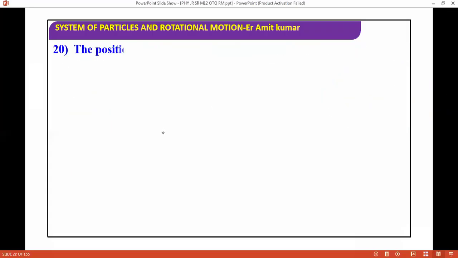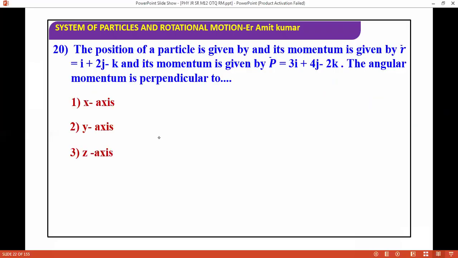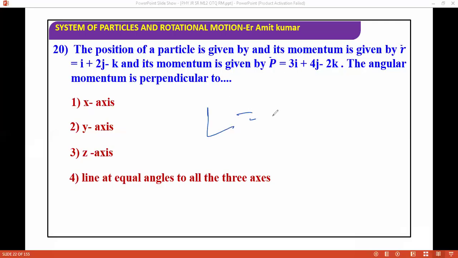Next question: the position of a particle is given by r equals this, and its momentum is given by this. The angular momentum is r cross p. So you solve r cross p, and the angular momentum L lies at equal angles to all the three axes, x-axis, y-axis, z-axis. Okay. To solve this question, first you need to find out L.